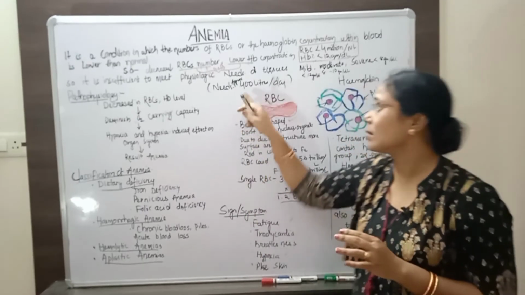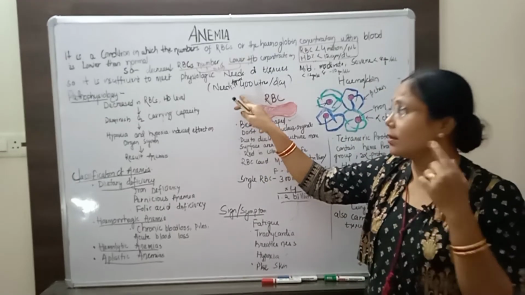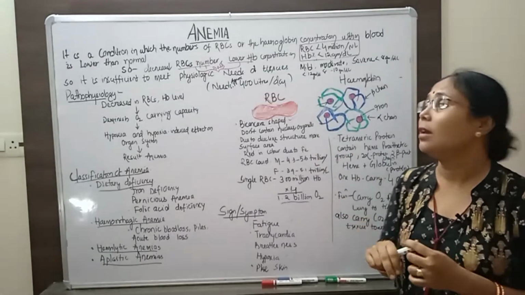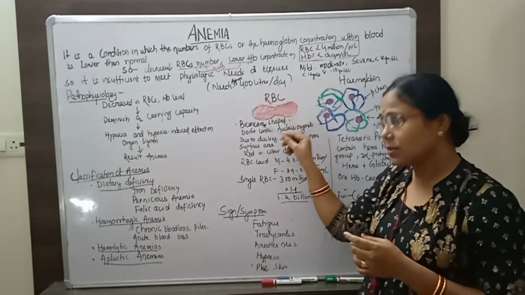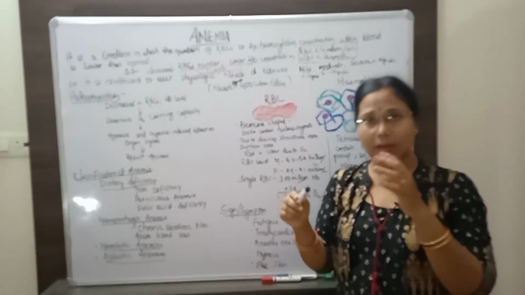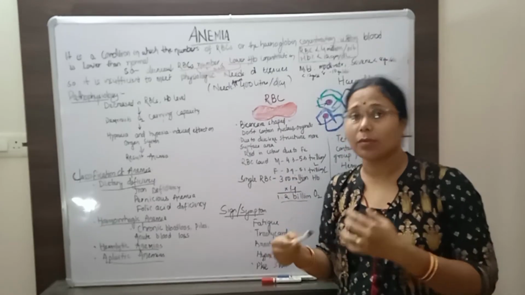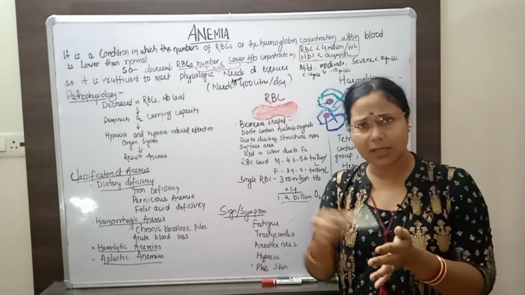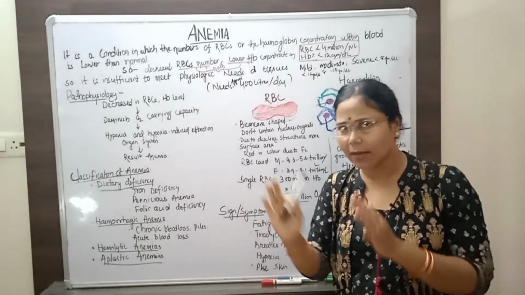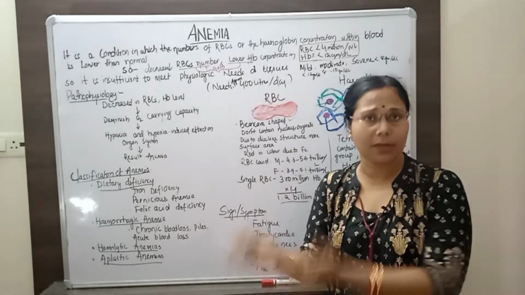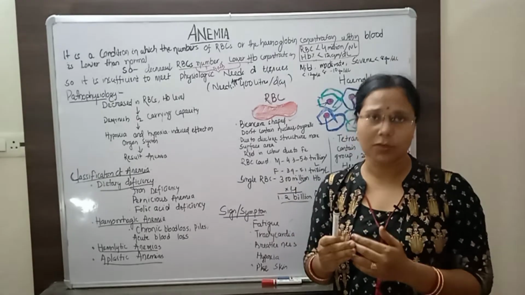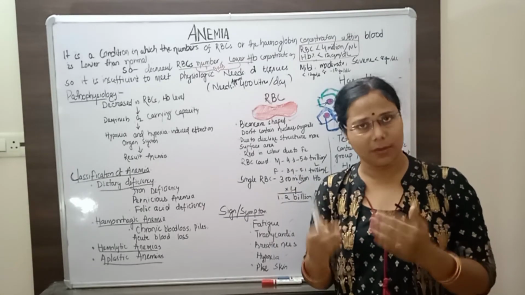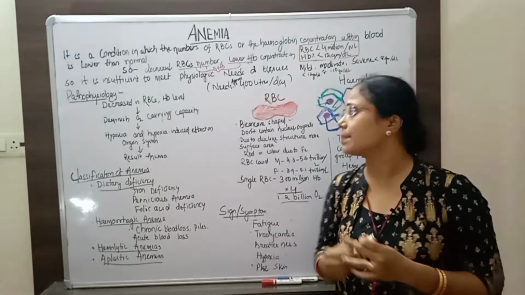This oxygen is carried by the hemoglobin, and the hemoglobin is present in RBC. If the healthy RBC level decreases, we call that anemic. If the hemoglobin concentration decreases, that also leads to an anemic condition. If both are seen, the anemic condition also arises.